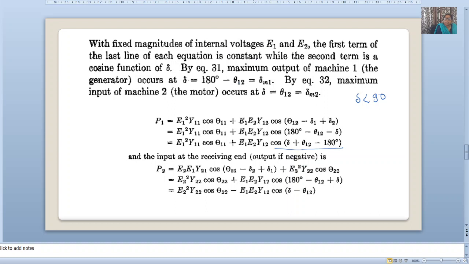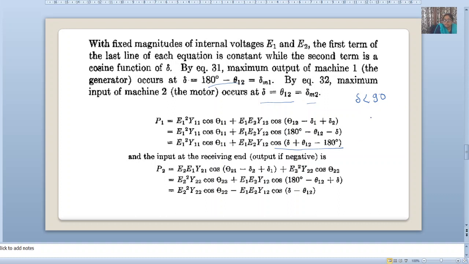The first term in the last equation is constant, while the second term is a cosine function. Maximum output of machine 1, the generator, occurs at delta equal to 180 degrees minus theta 12. And maximum input of machine 2 occurs at delta equal to theta 12, which is delta m2.